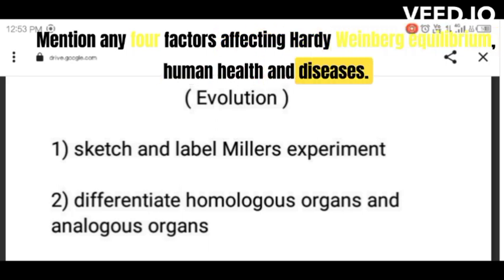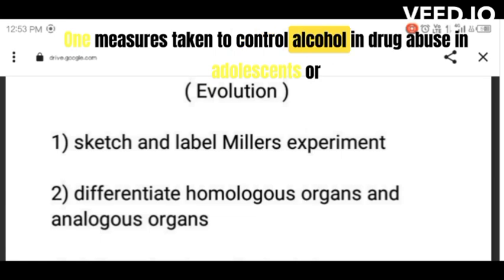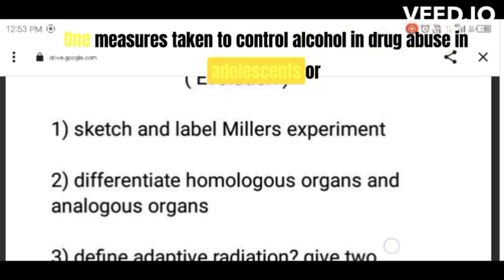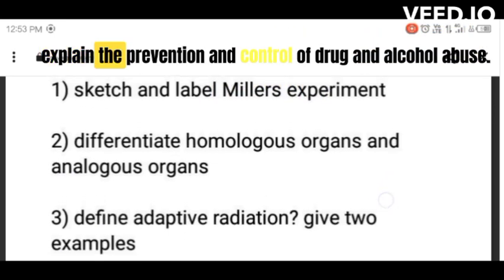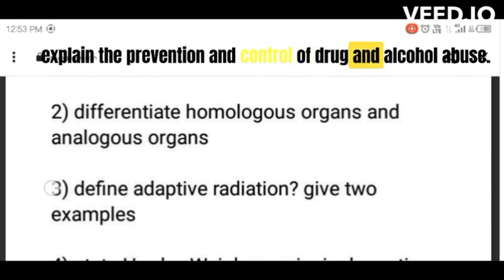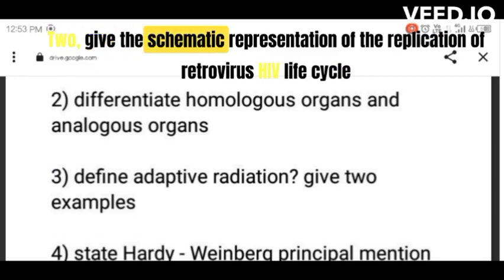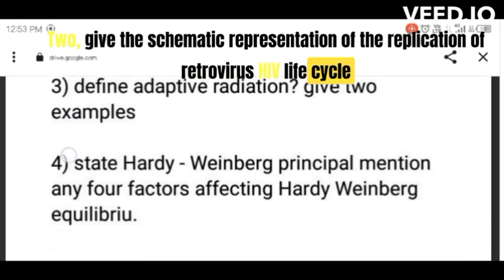Human health and diseases. 1. Measures taken to control alcohol and drug abuse in adolescents. OR. Explain the prevention and control of drug and alcohol abuse. 2. Give the schematic representation of the replication of retrovirus, HIV life cycle.